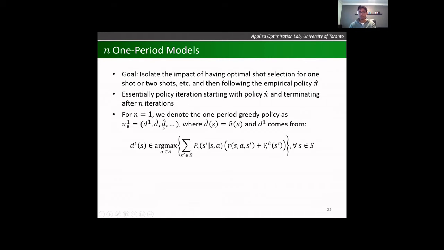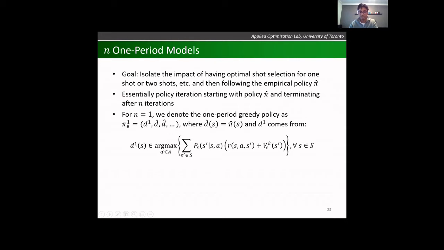And how does this actually shake out in the math? For example, let's say n equals 1, we denote the policy pi 1 of epsilon as, first we follow the first decision rule, d1, which we define here, and then we follow the empirical decision rule. That's the same as pi hat.